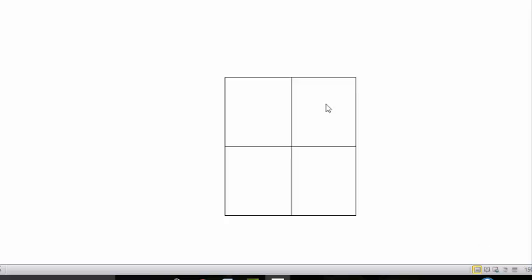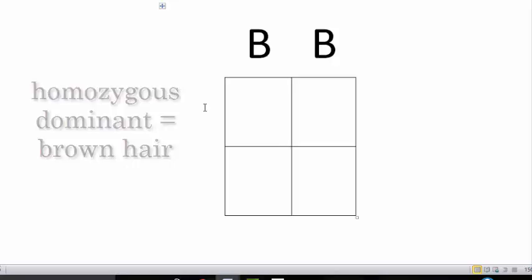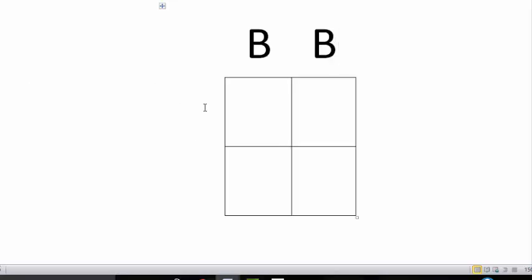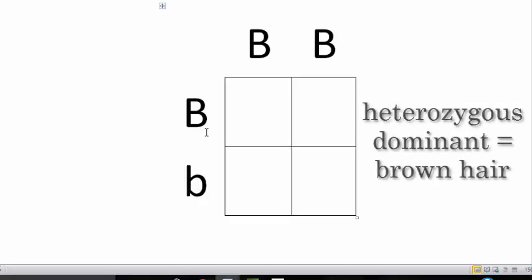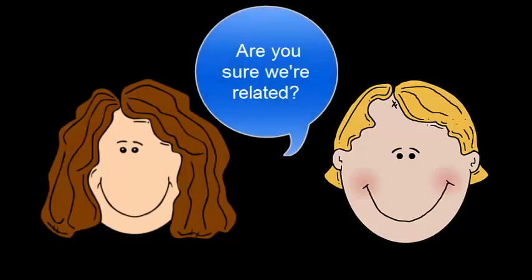Let's take dad's genotype, capital B, and put it at the top of the square. Because he is homozygous dominant for his hair color, we know his hair is brown. We will then take mom's genotype, capital B lowercase b, and put it to the left side of the square. Mom is heterozygous dominant. This means that she has brown hair, but she carries the allele for blonde hair. Depending on the cross, it's possible her child could have blonde hair even though she has brown.